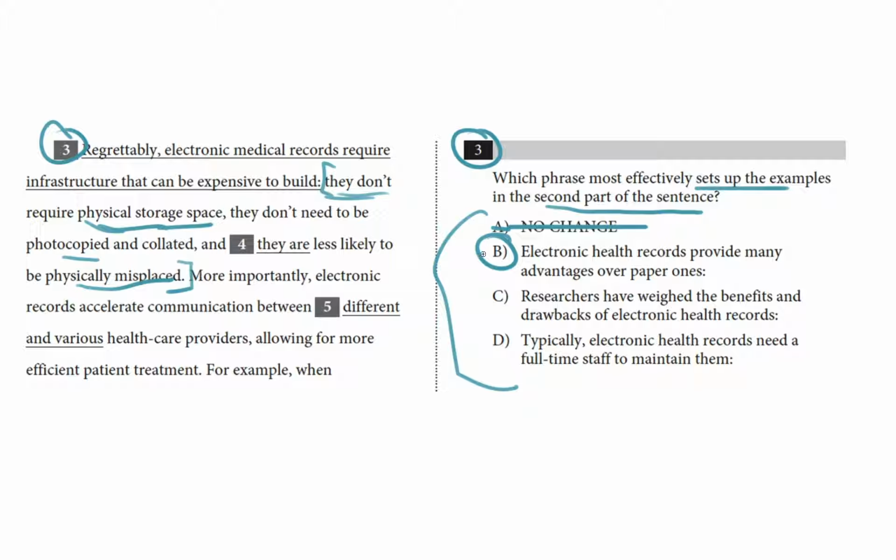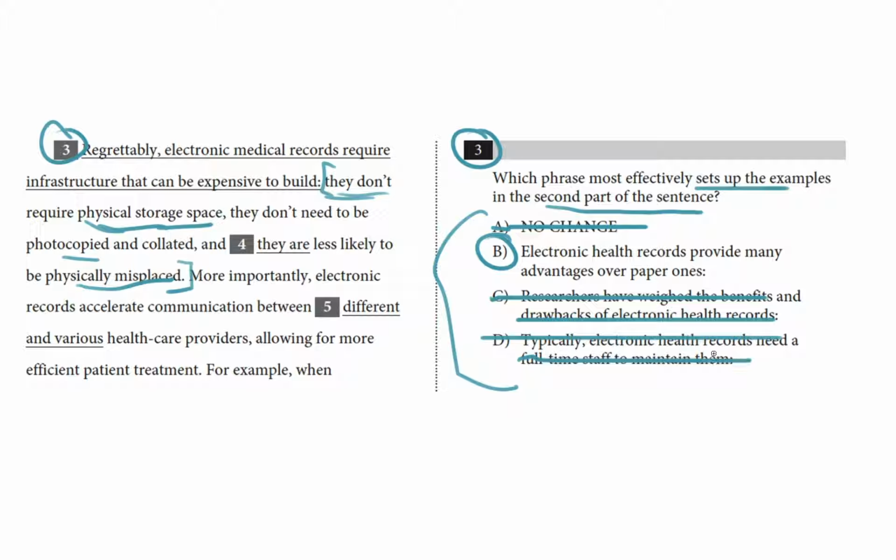This matches what I understand to be the purpose of these examples, but let's just make sure and go through the other 2. Researchers have weighed the benefits and drawbacks of electronic health records. The examples don't support this, they only have benefits. And typically, electronic health records need a full-time staff to maintain them. Full-time staff is not mentioned in this list of examples.